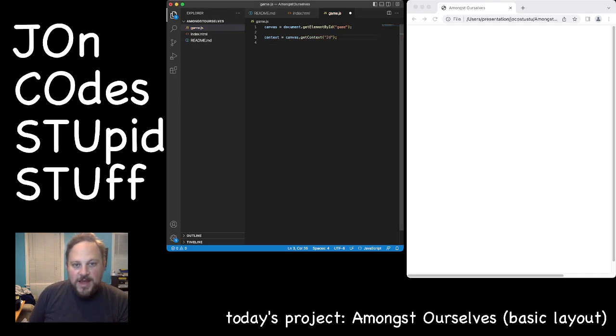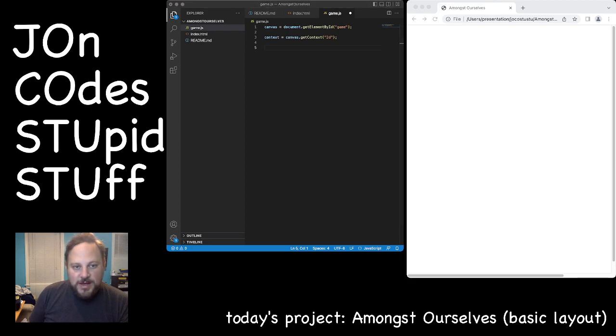So it is getContext 2D. So we're going to be working in a 2D space, not 3D. Right. So where does that get us? Not very far. So what do we want to do?